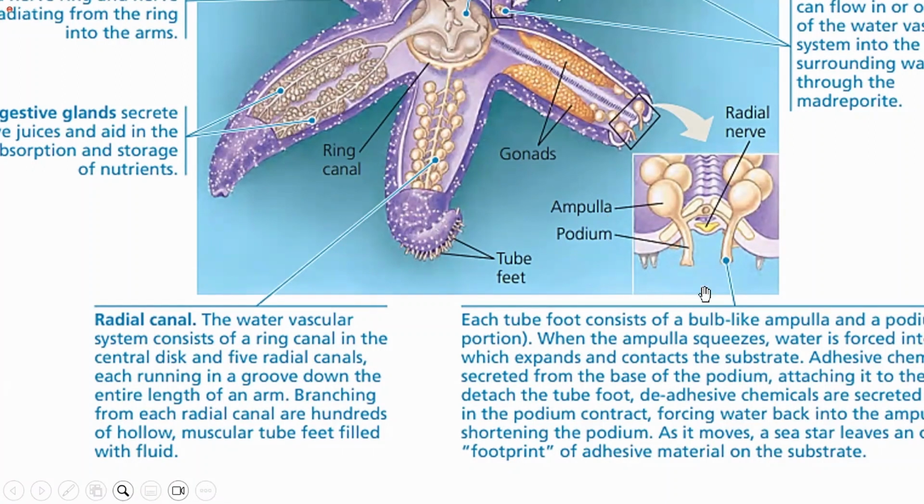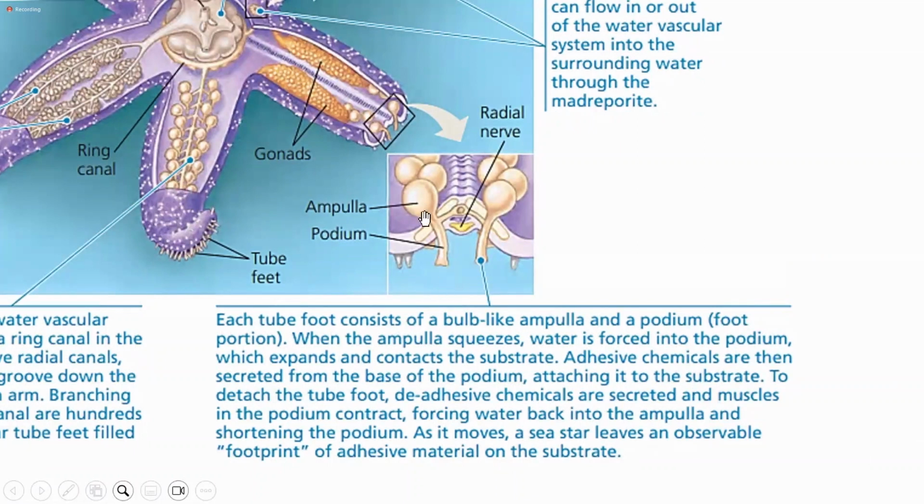This is the zoomed in image of the tube feet, where you can see this is the ampulla, this is the podium. Each tube foot consists of a bulb-like ampulla and a podium. The podium is the foot portion, the ampulla is the bulb-like portion. When the ampulla squeezes, the water is forced into the podium, which expands and contacts the substrate.